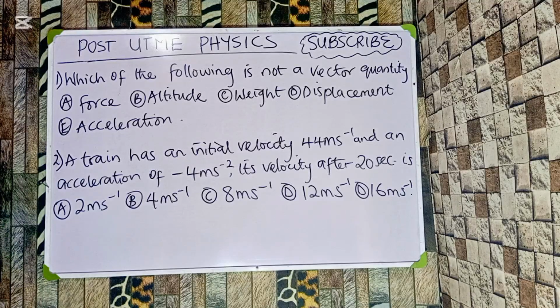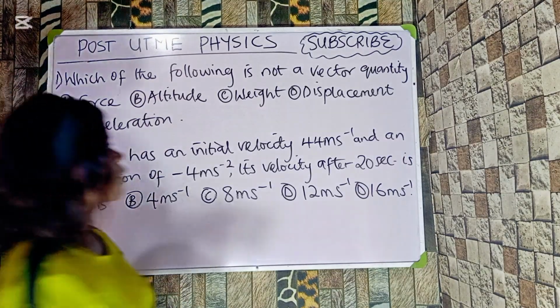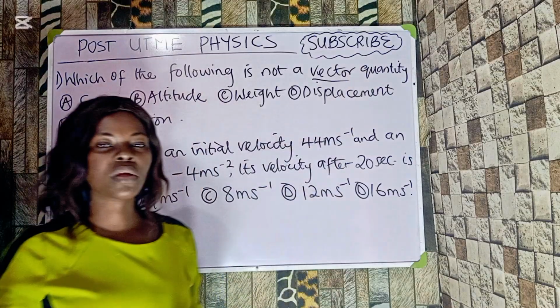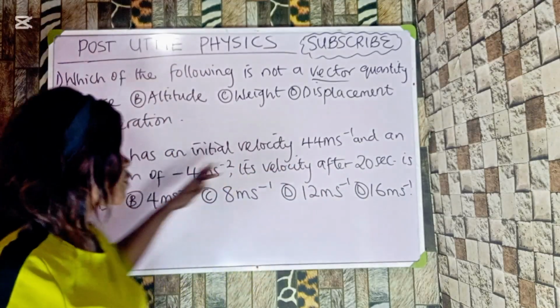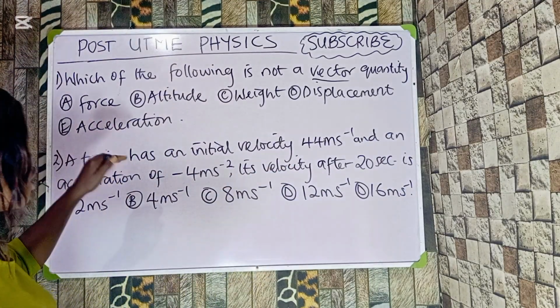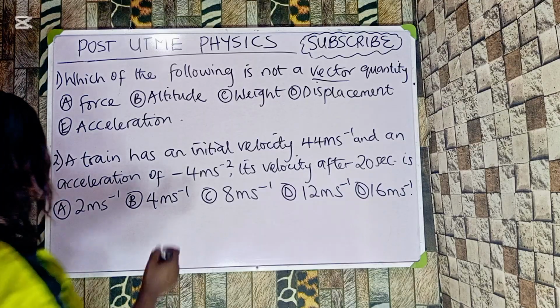Question 1. Which of the following is not a vector quantity? We have the following options: A. Force, B. Altitude, C. Weight, D. Displacement, E. Acceleration. Now, one thing you ask yourself is this: what is a vector quantity? A vector quantity is a quantity that has both magnitude and direction. And out of these options provided, the only quantity that does not have direction but has magnitude is said to be what? Altitude.